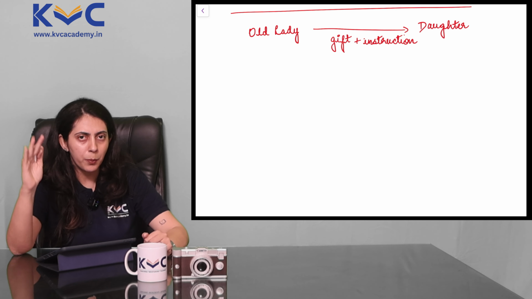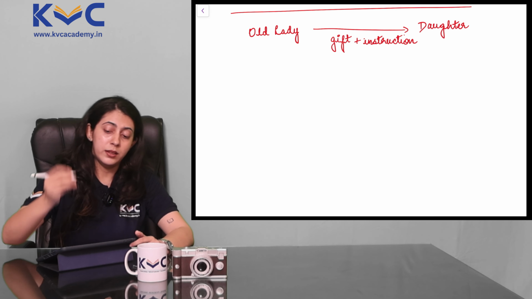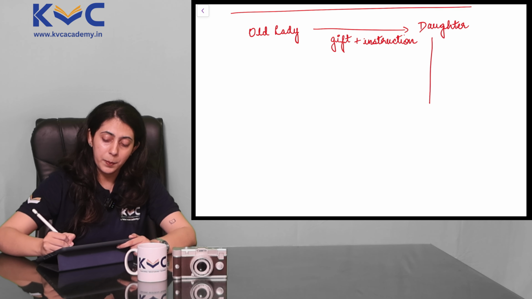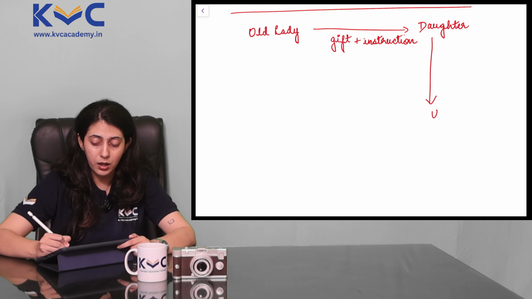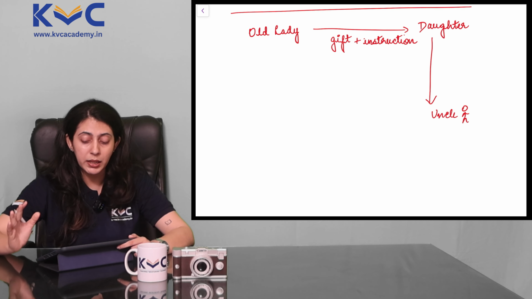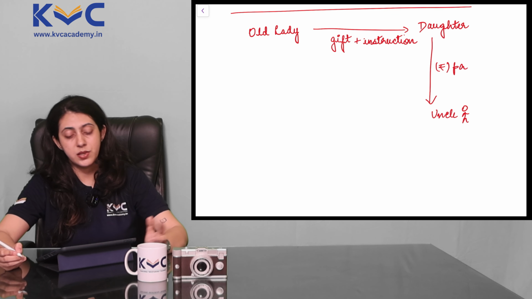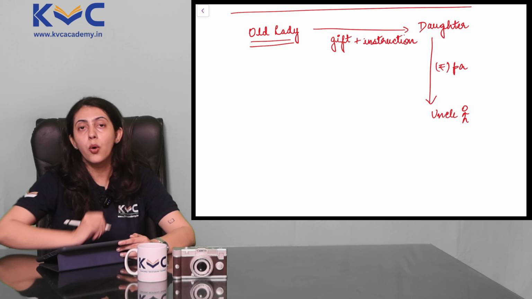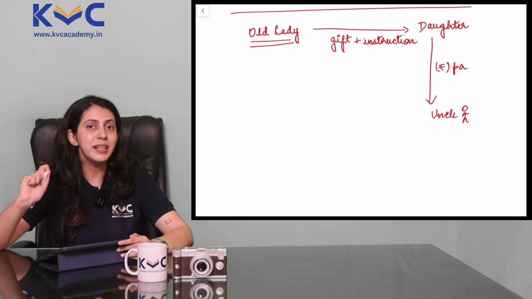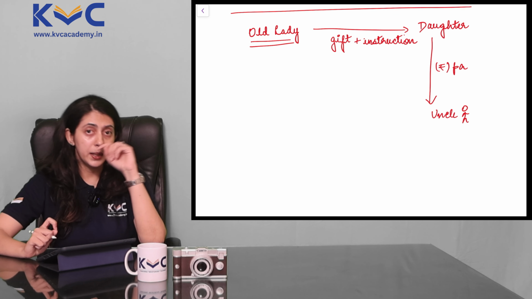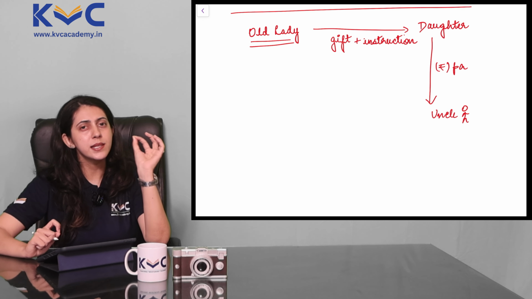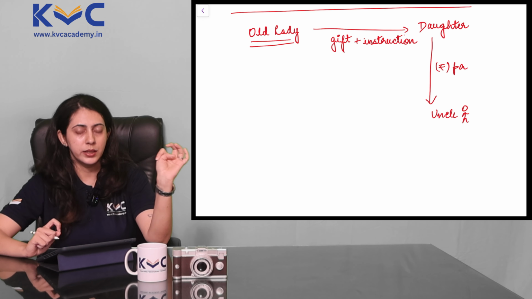I will give you the property that I intend to give you, provided the daughter pays her uncle, not the old lady's uncle, the daughter's maternal uncle, a sum of X rupees per annum. This is the condition given by the old lady, that the daughter will get the property provided per year she pays some amount to the uncle.